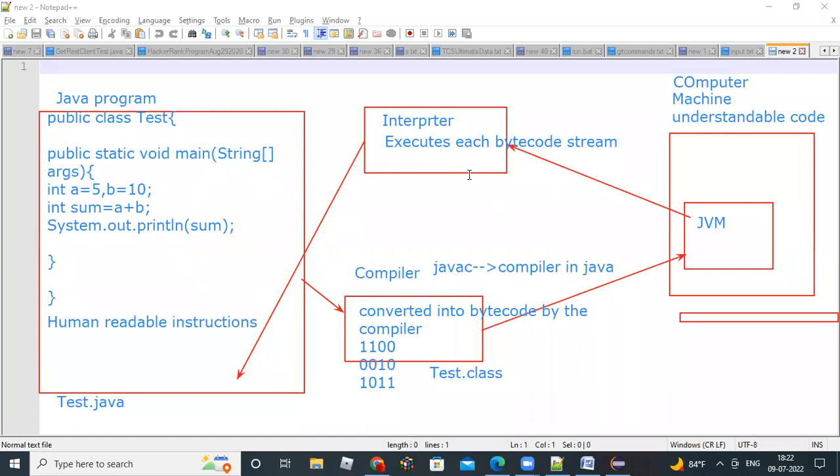Clear? Any questions here? So this is the machine understandable code here.